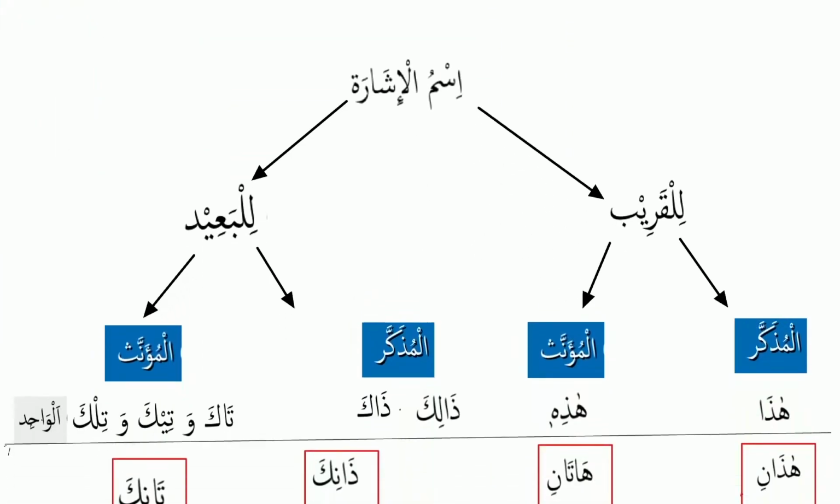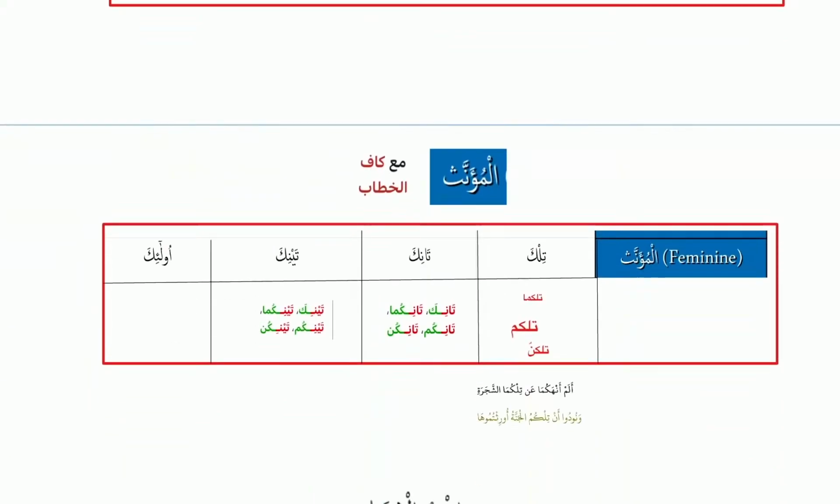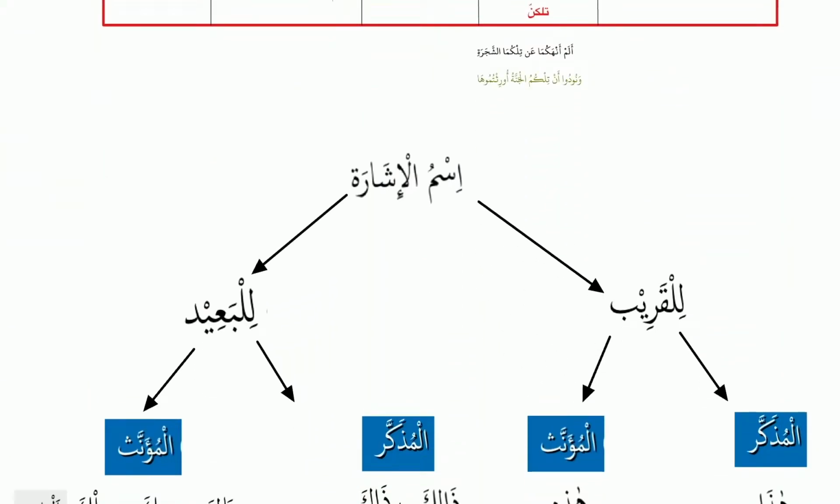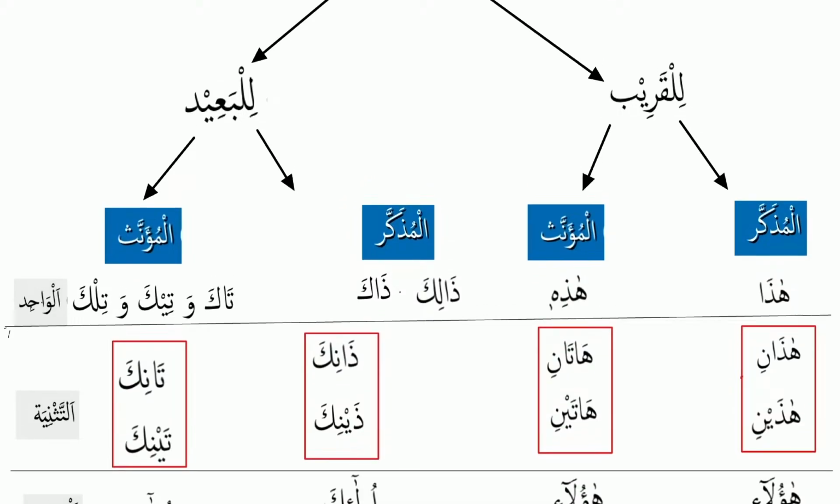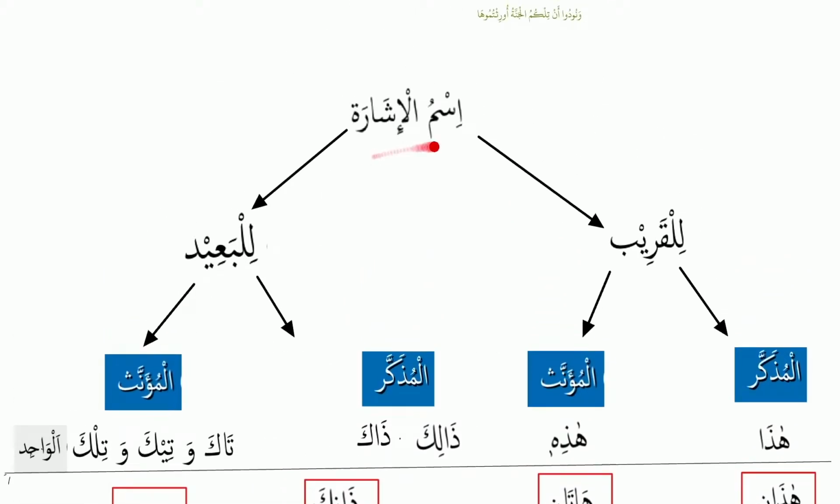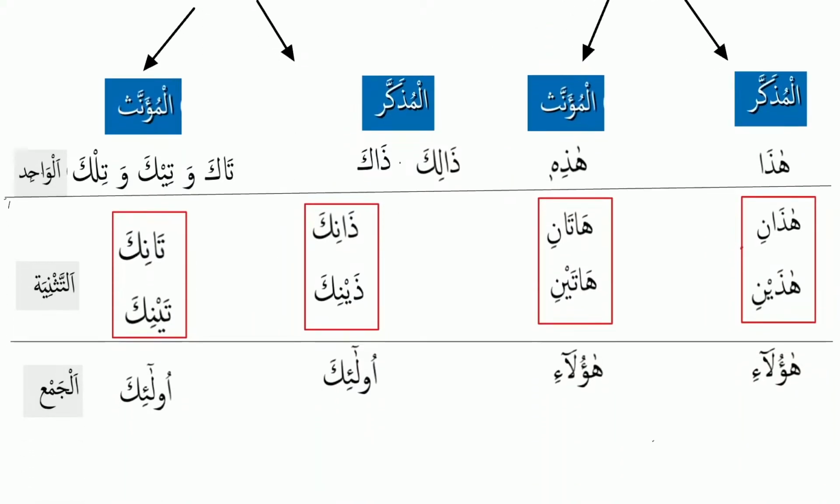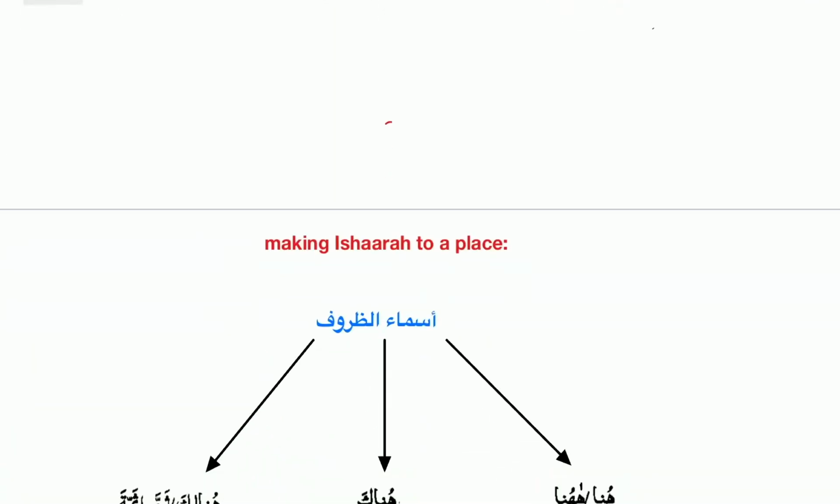Now this is, I just put, look, this is the same information. I put it in another format so that it becomes engraved on your mind and you don't forget it and you know it. So the same thing here, ism ishara, qareeb, ba'id. Qareeb again, mudhakkar, muannas. Mudhakkar, muannas. Okay? And then mudhakkar is what? Hadha, hadhani, hadaini, haulai. Hadihi, hatani, hataini, haulai. Dhalika, and you can say zaka. Dhanika, dhainika, ulaika. Tanika, tainika, ulaika. This is all. This is another table form.